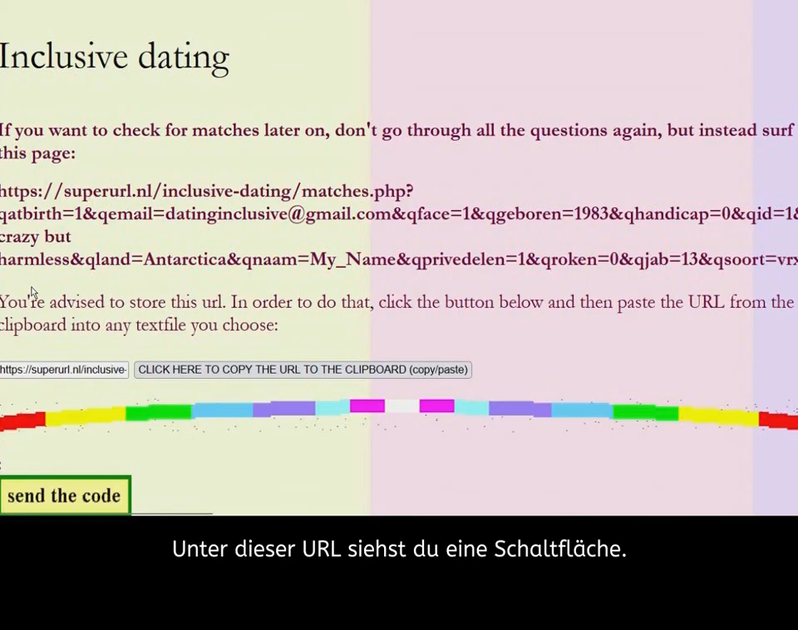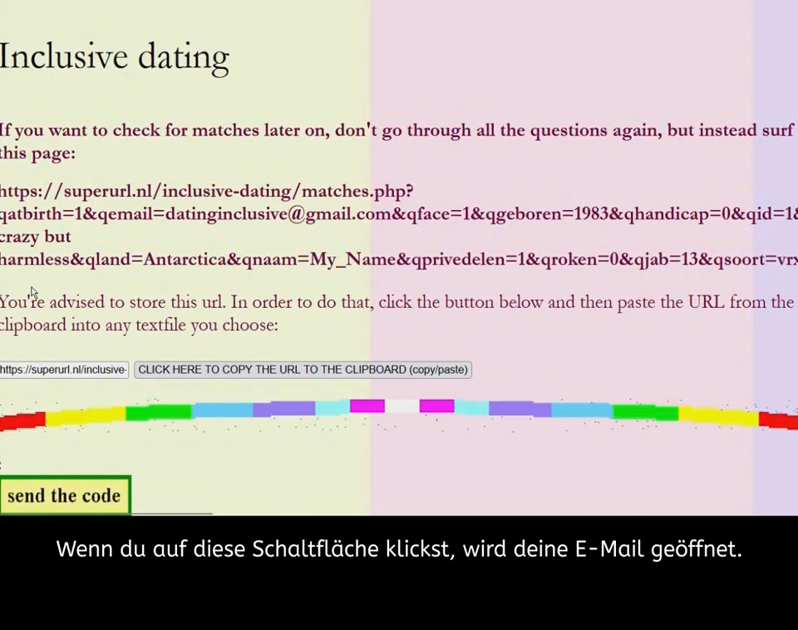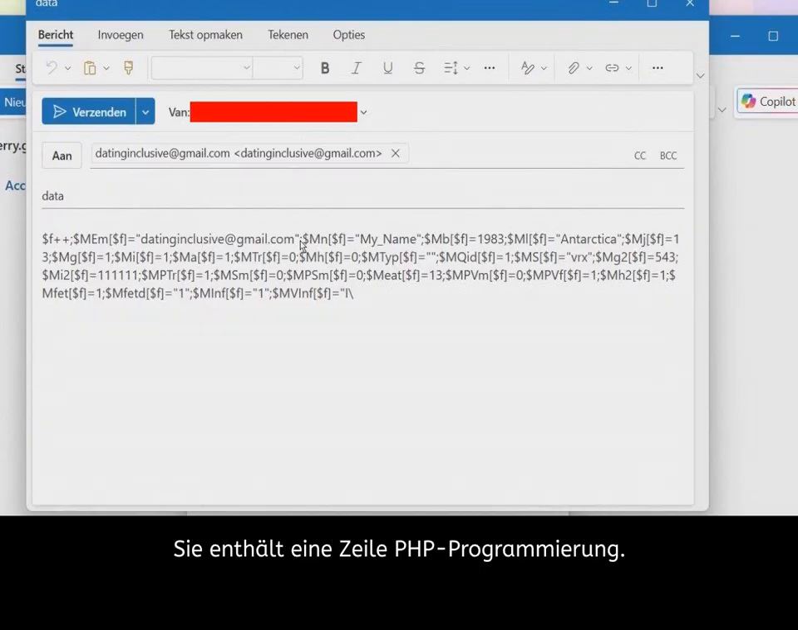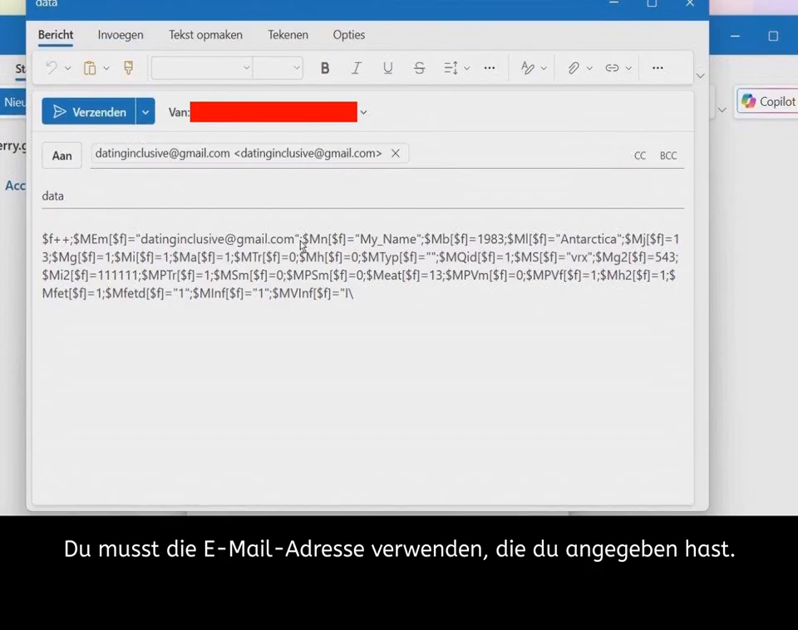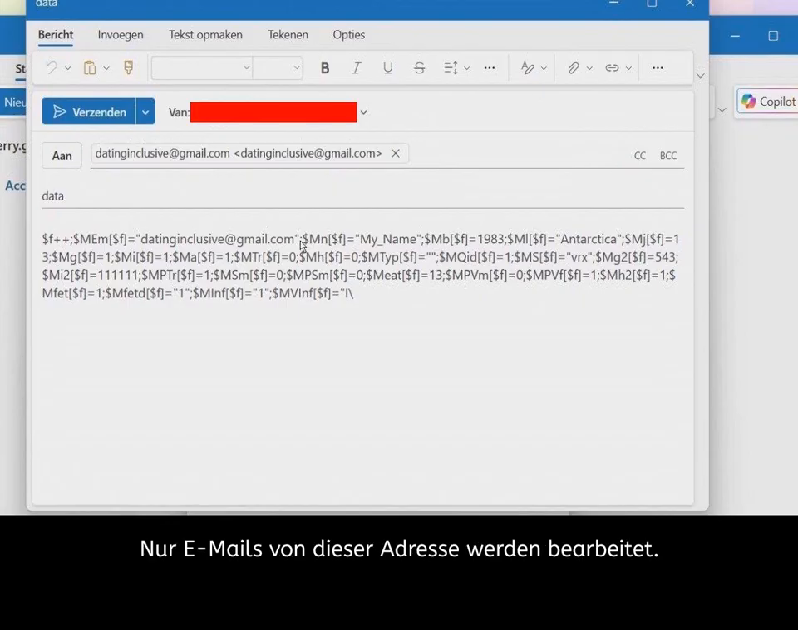Under this URL you see a button. If you click that button, your mail is opened and a line of PHP programming is in it. You must mail that line to me so I can enter it into the program. And please note, you must mail it from the email address that you entered here. Only mails sent from that address are dealt with.